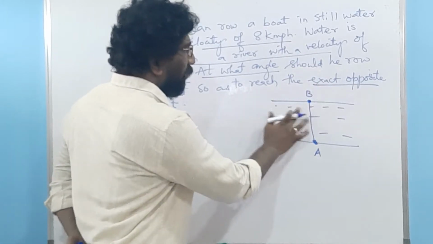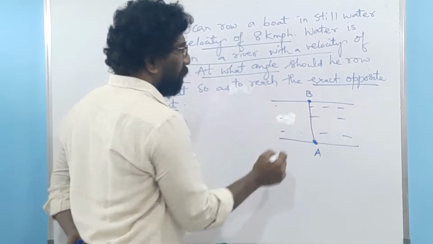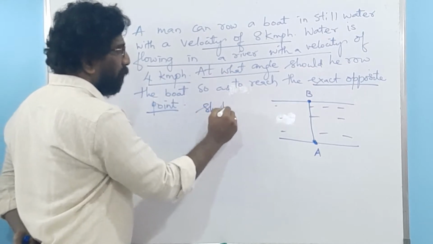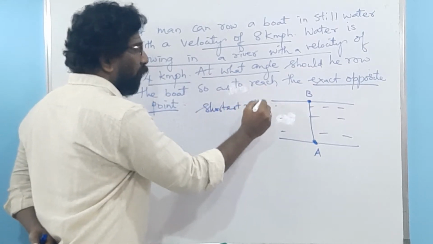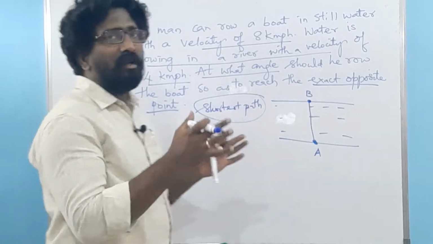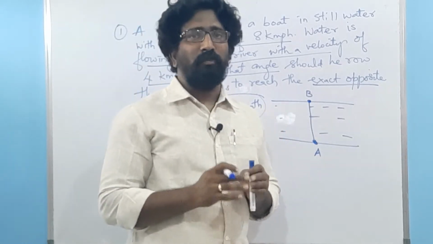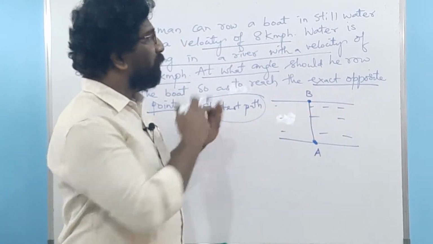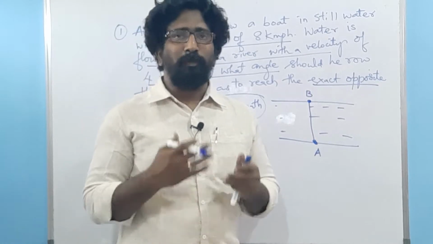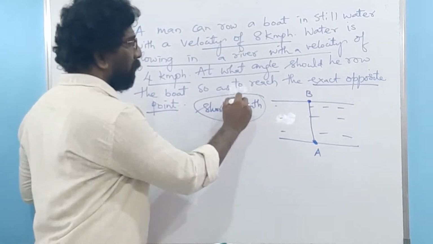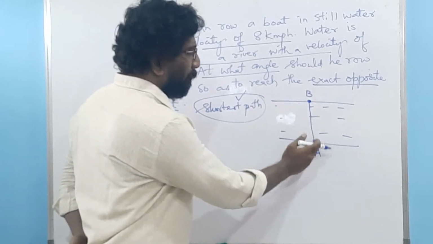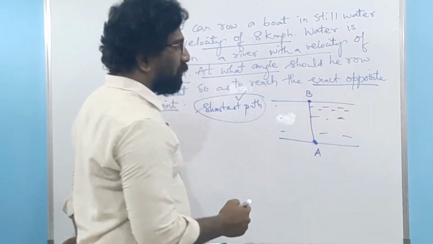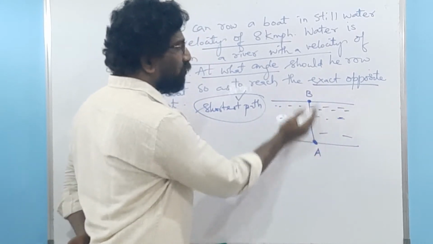Now, if the river is flowing, this problem is regarding the shortest path. We are talking about a boat rowing in the shortest path, or a swimmer swimming across a river in the shortest path. The problem can be in terms of a boat or a swimmer swimming in a river. So this problem is regarding the shortest path. Why? Because only if the boat travels perpendicular to the flow of the water, can it reach this point B.